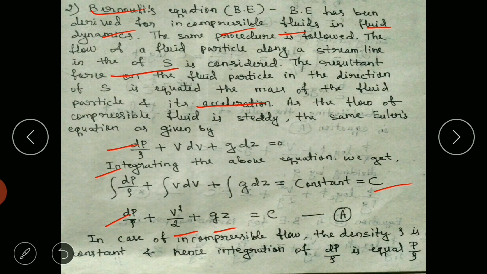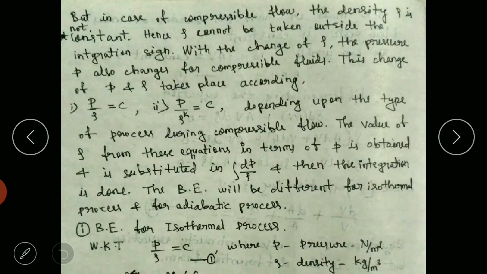In case of incompressible flow, the density rho is constant. Hence, the integration of dp by rho is equal to p by rho. But in case of compressible flow, the density rho is not constant, hence rho cannot be taken outside the integration sign. With the change of rho, the pressure P also changes for compressible fluids. This change of P and rho takes place according to this relation for isothermal process, and this one for adiabatic process.